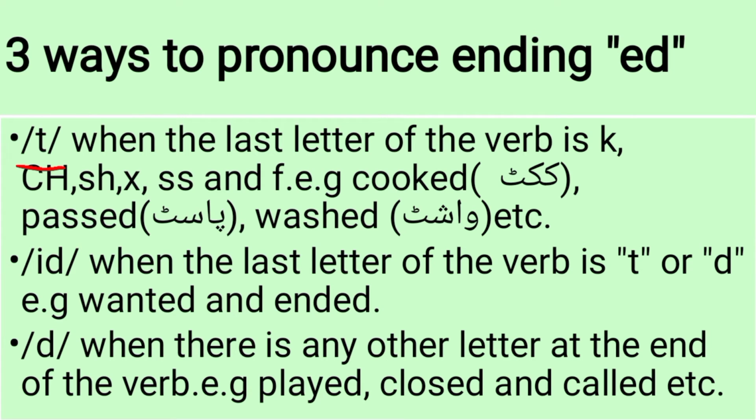As we can see, in the verb cook, the last letter of the verb is k. So if any one of these letters is present at the end of the verb, then the ed that is present after the letter will be pronounced as t sound rather than the normal d sound.